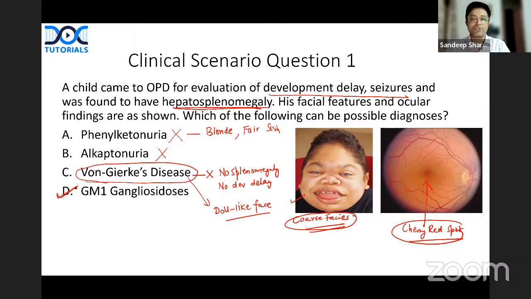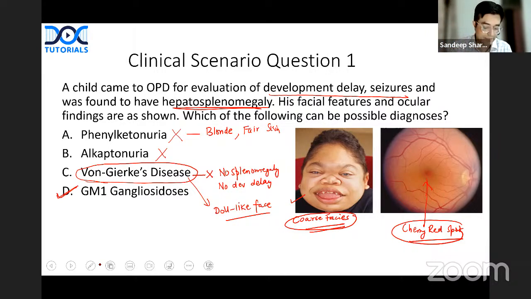When you get a question, suppose this question comes to you in the exam, or this question gets asked 1 year prior to when you are sitting in the exam. So hoga kya? When recall session will happen, everyone will teach the features of GM1 gangliosidosis. Let me be honest. To get even top rank 1 in your INI-CET, next one, or NEET PG, you don't need to know the details of GM1 gangliosidosis. You just need to identify the clues. How you are going to identify the clues? Let us look at the explanation.